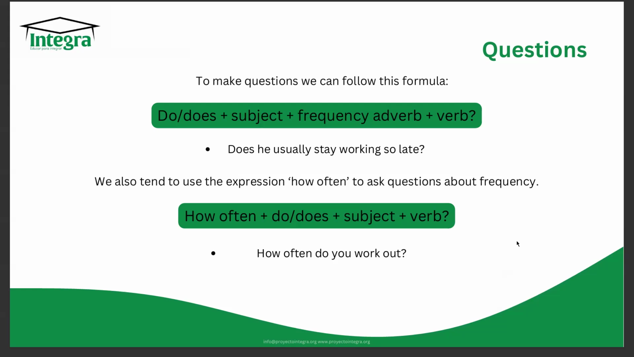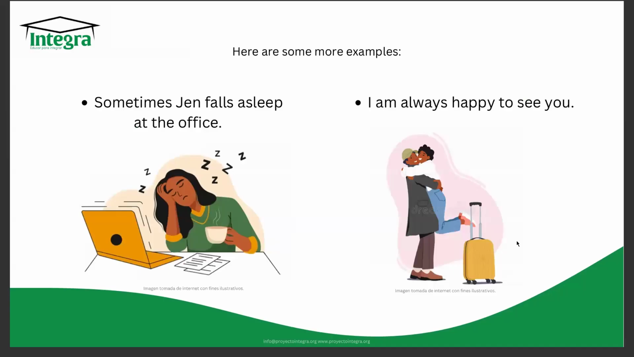So if I ask this question, how often do you work out? You can answer, oh, I always work out. Or you can say, I rarely work out, or I never work out, or sometimes I work out, right? This gives you the pass to answer with an adverb of frequency.